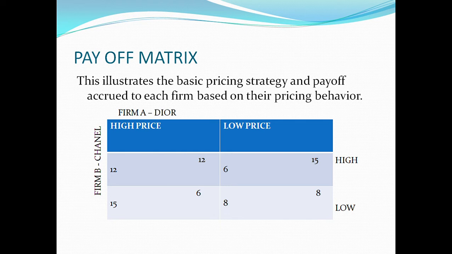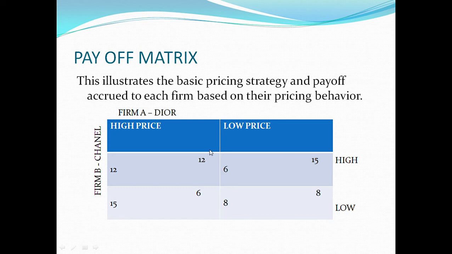And the payoff matrix illustrates how much a firm will earn given its reaction to rivals' pricing strategy or pricing decisions. So we assume that the first row shows firm B's high price and low price. Then the first column here shows firm A's high price, and the second column shows firm A's low price, sorry.